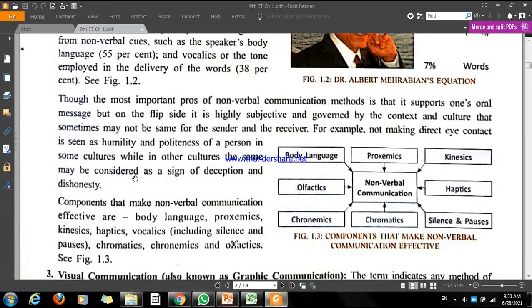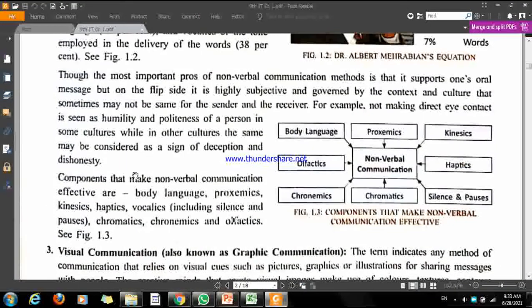For example, if you are using your body language to tell someone to stand up, to sit down, or to come with you and go outside. Or if you are using your hand positions to ask, have you taken your lunch? You are making the expression of eating food, then it is known as non-verbal communication.